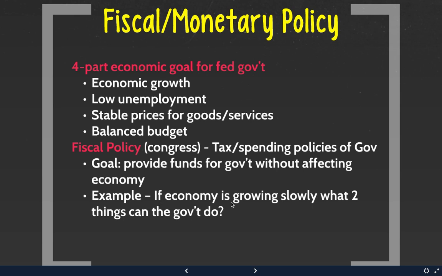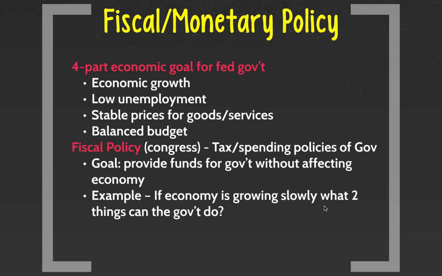Well, if the economy grows slowly, then we probably would see tax cuts, because if there are tax cuts that happen, then us as individuals, consumers, we have more money, and what are we going to do with that money? We're not going to go put it in the bank, because nobody puts money in the bank. We go and spend that money, right? Now, the other thing they could do is talk about spending.